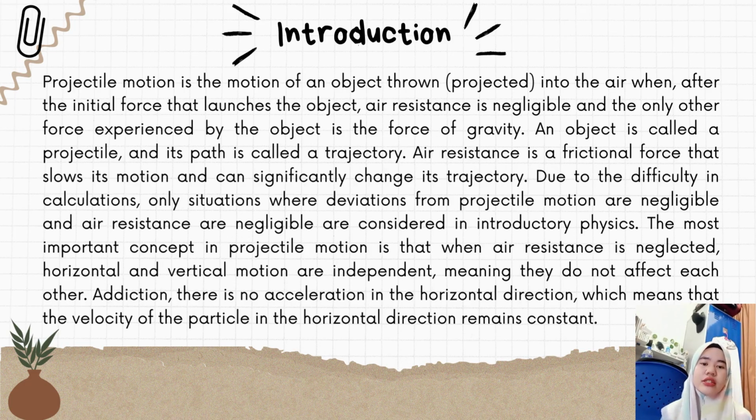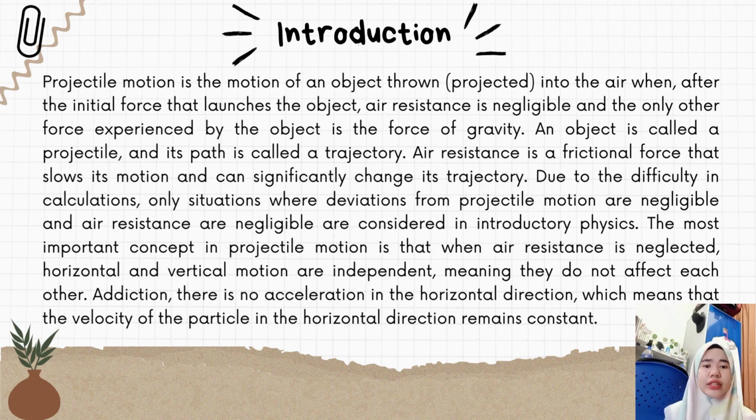So now we will continue to the introduction. Projectile motion is the motion of an object thrown into the air when, after the initial force that launches the object, air resistance is negligible and the only other force experienced by the object is the force of gravity. An object is called a projectile and its path is called a trajectory. Air resistance is a frictional force that slows its motion and can significantly change its trajectory.